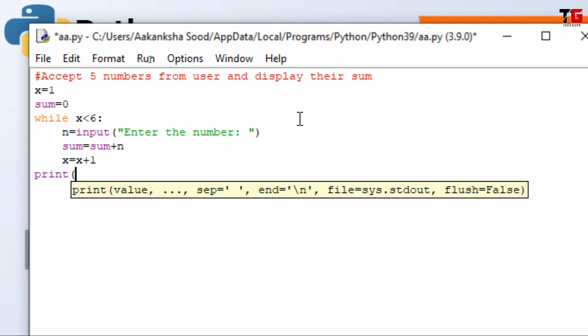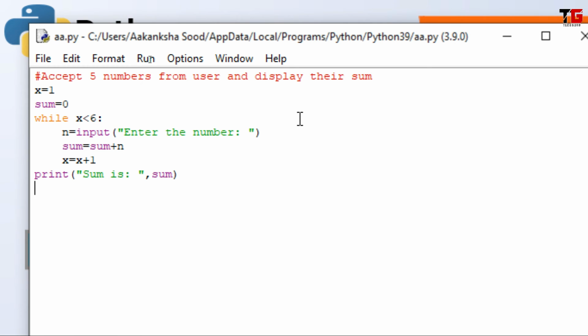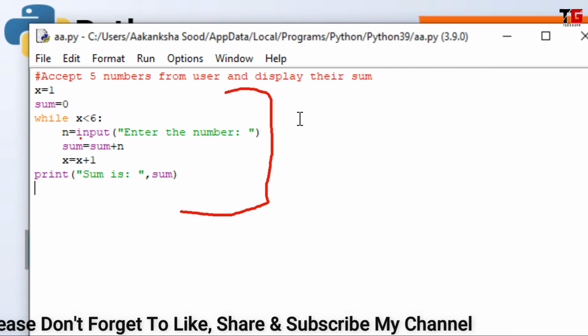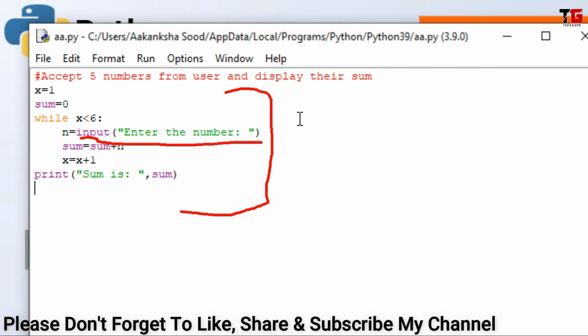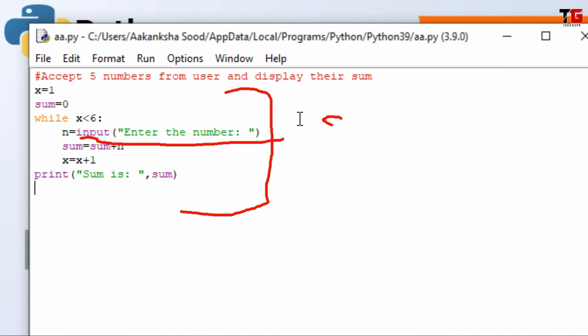Outside the loop I am printing the result. Sum is, like this. So friends, I hope it is clear to you, but this program will give an error. Do you know why? Because if you have watched my previous video, then you must know that whenever we accept any number from user with input function, the data type of the number is string. Alright, and here I want to add that number to sum, that is an integer, so it will give an error.